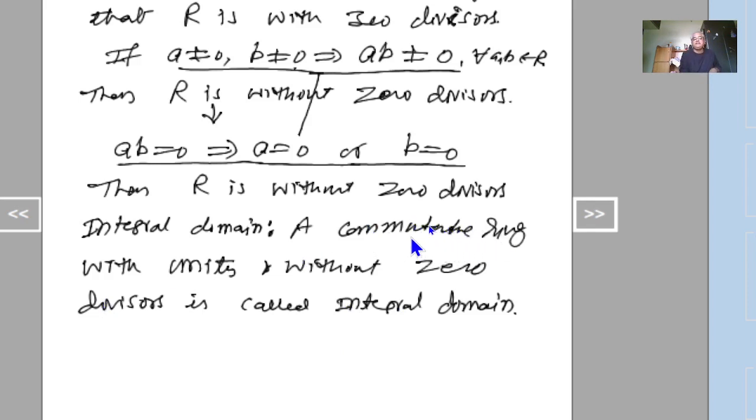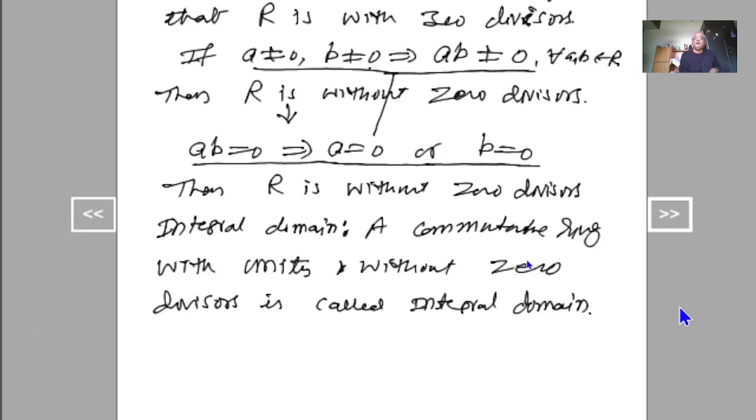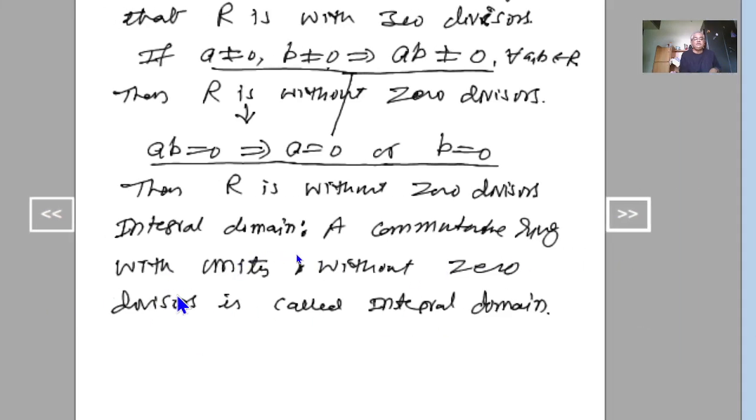So an integral domain is nothing but a ring with additional conditions. First of all, an integral domain is a ring. Next, it is a commutative ring, plus one more property, that it is with unity. And next, one more property is that it is without zero divisors. That is, a ring which is commutative, which is having unity, and which is without zero divisors, we call it an integral domain.